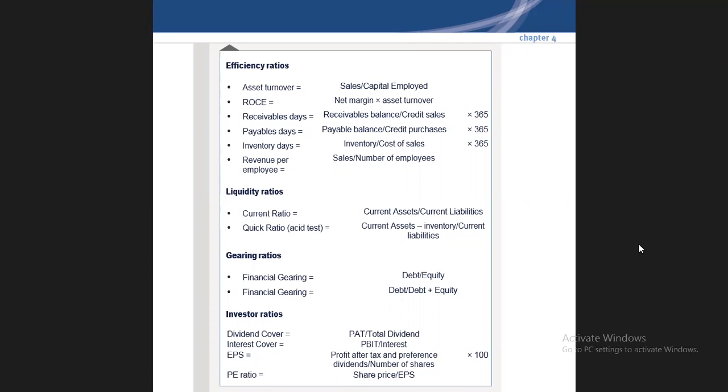Now efficiency ratios. Efficiency ratios: asset turnover, sales divided by capital employed.